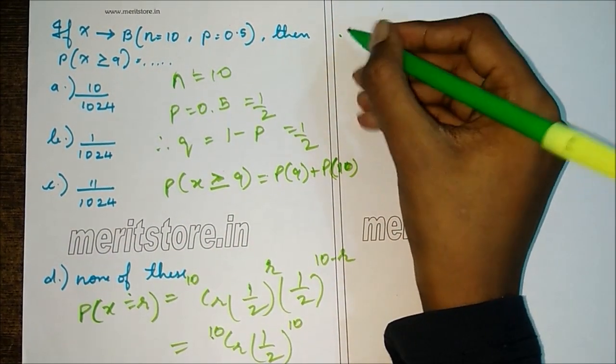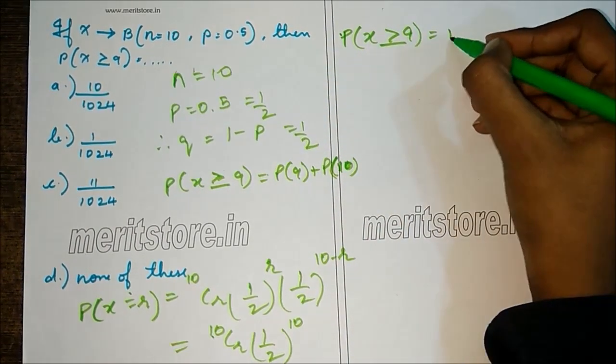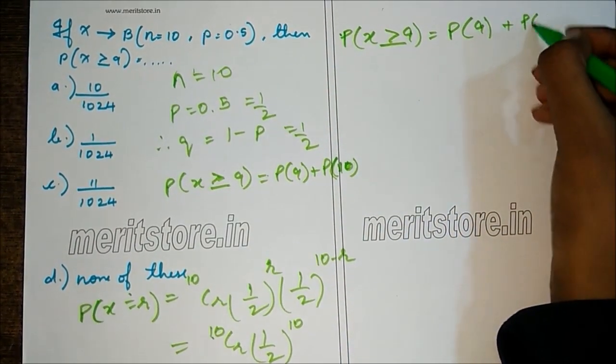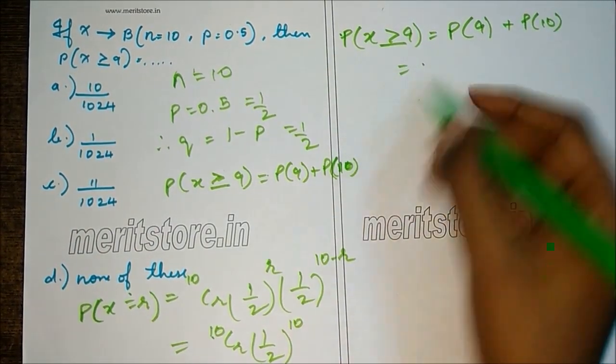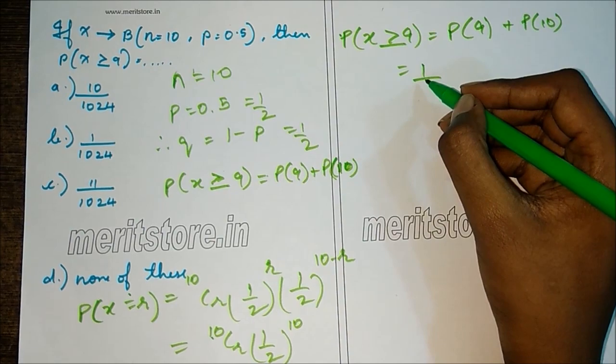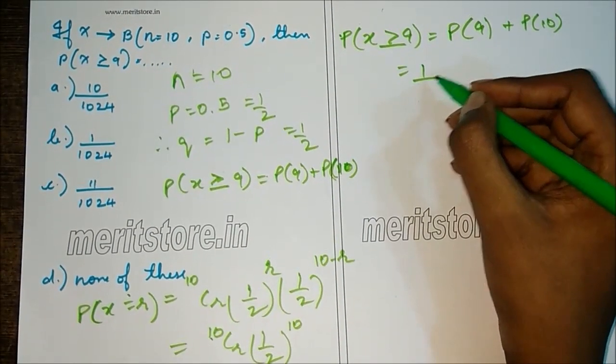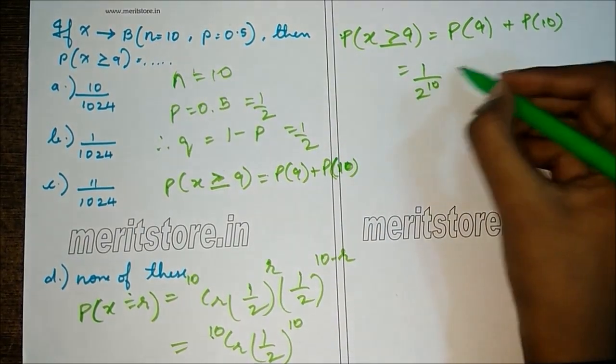So we substitute the general form. So this will be P of 9 plus P of 10. We take 1 by 2 raised to 10 common.